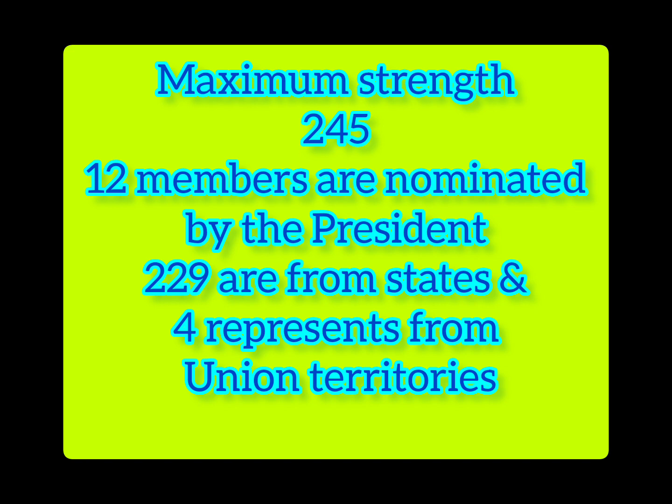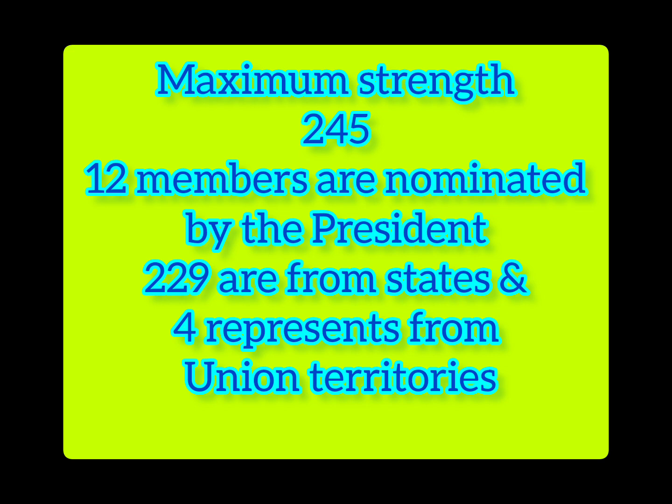Do you know, learner, what is the total member of the Rajya Sabha? The current strength is 245. Out of 245, 12 members are nominated by the president, 229 are from states, and 4 represent union territories. I think this is clear.